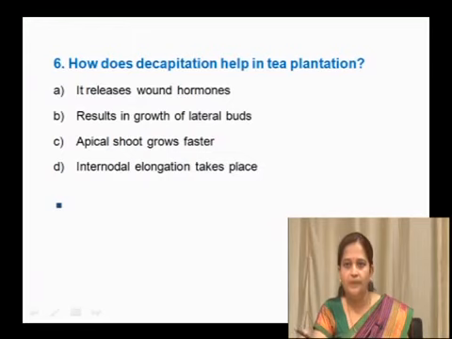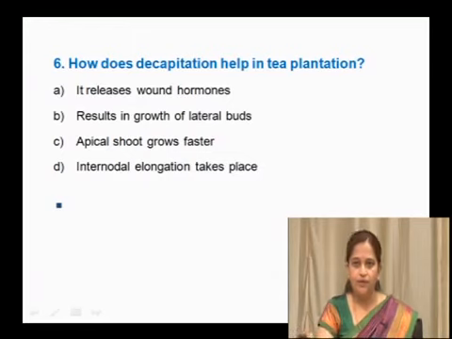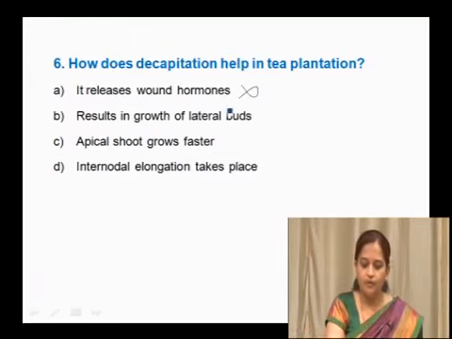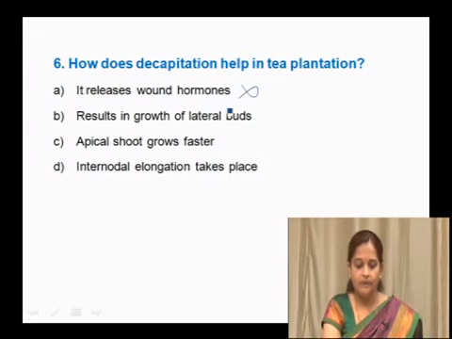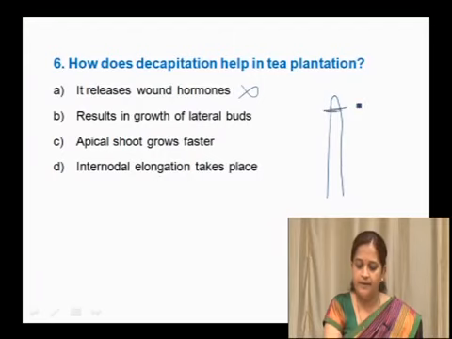It is not releasing any wound hormone, so this is not the right option. Auxin is present at the apical tip, and if you remove it, should the apical shoot grow faster? No, it becomes slow, so this is also not a correct option.